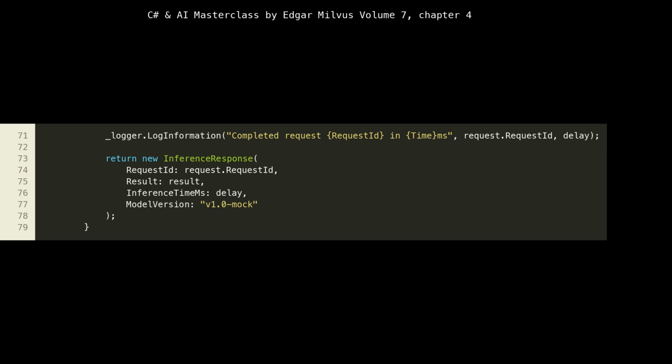Continuing in PredictAsync, at lines 71 to 79, we log the completion of the request, again including the request ID and the simulated time. This allows us to measure the inference time for each request, a key performance indicator.